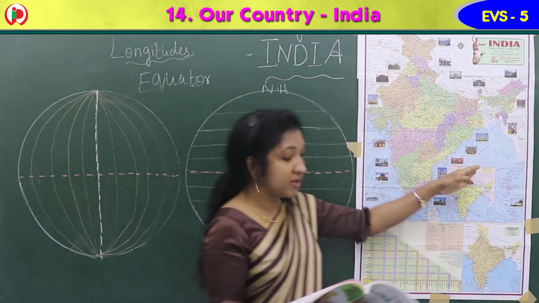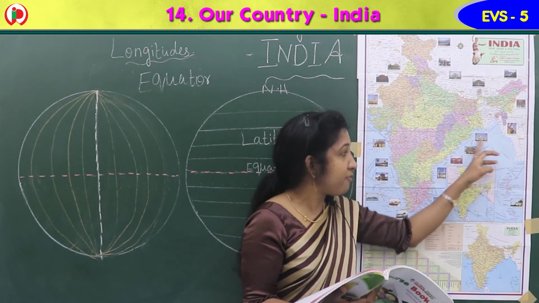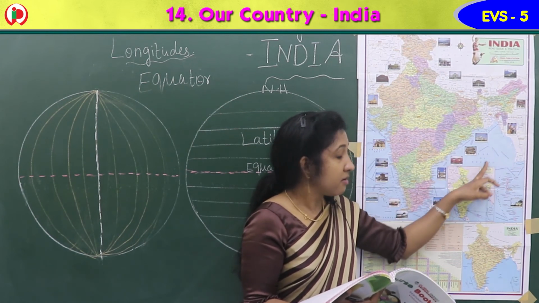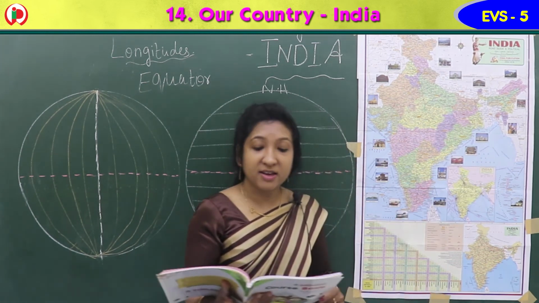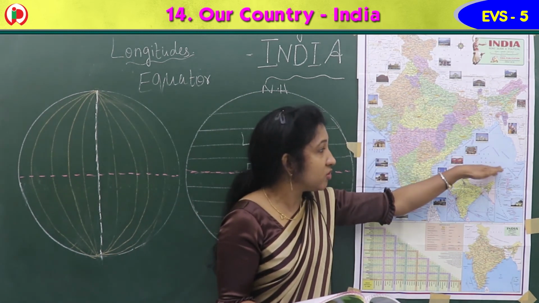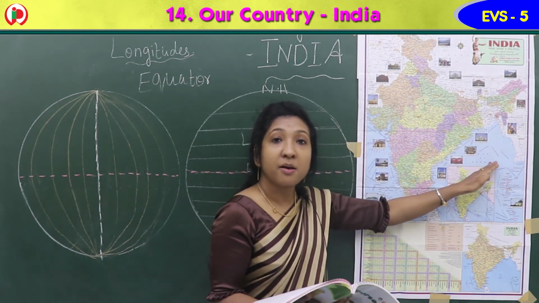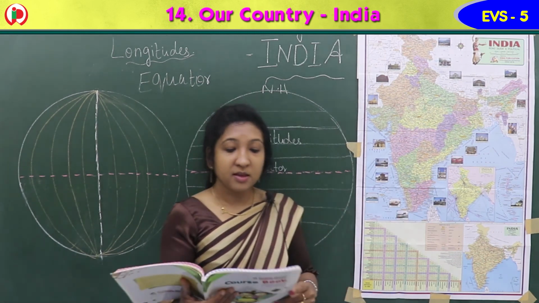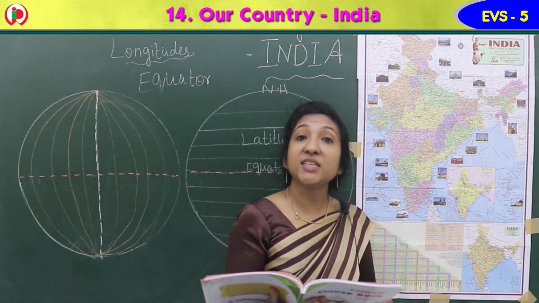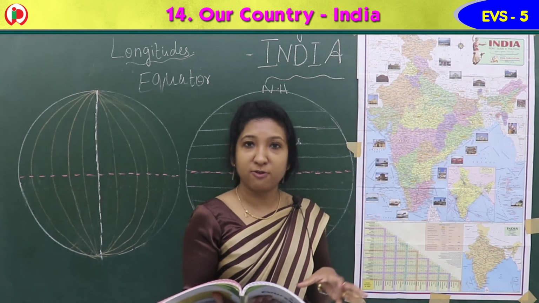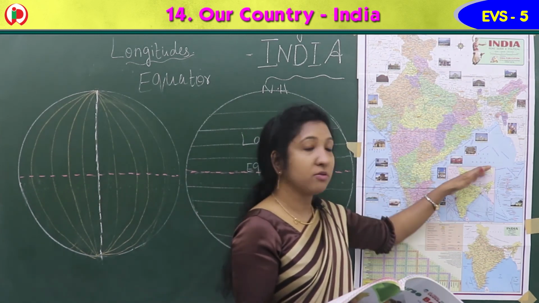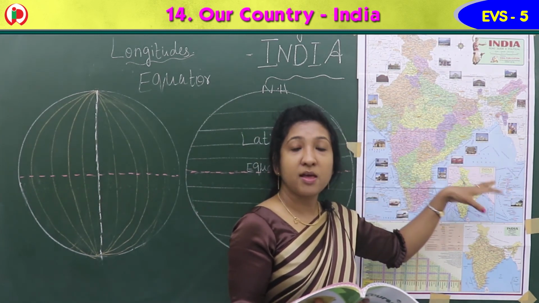Now we are learning about the rivers all draining into the Bay of Bengal, here. These Deccan rivers all drain here into the Bay of Bengal, and these rivers constitute 20% of India's total flow.